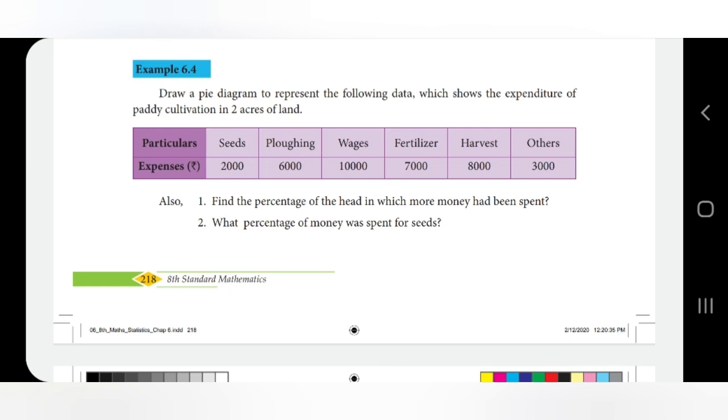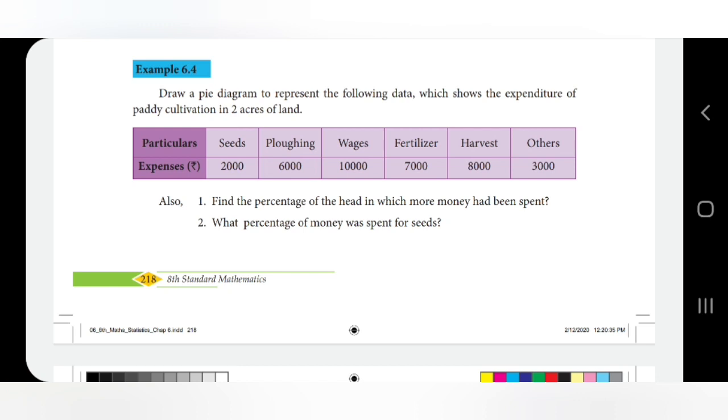Here is the expenditure of the paddy cultivation in 2 acres of land. Particulars and expense: seeds 2000 rupees, plucking 6000, wages for the worker 10,000, fertilizer 7,000 rupees, harvest 8,000 rupees, others 3,000 rupees. What do we need to find here?